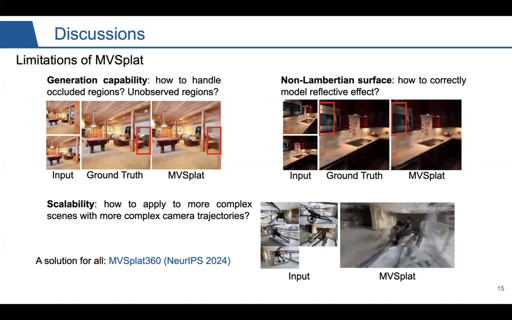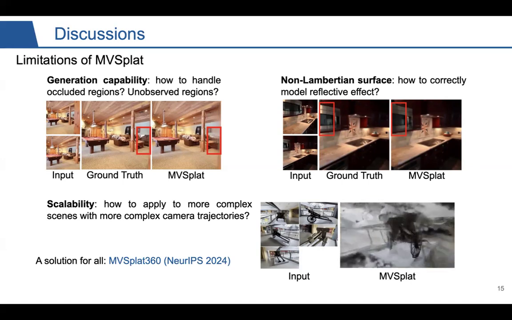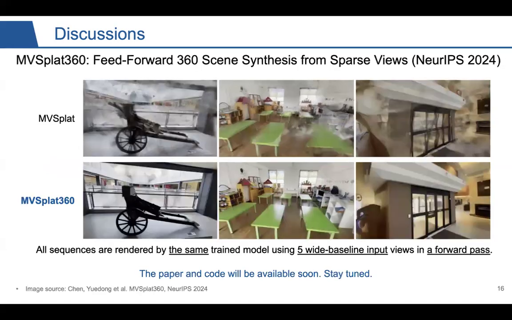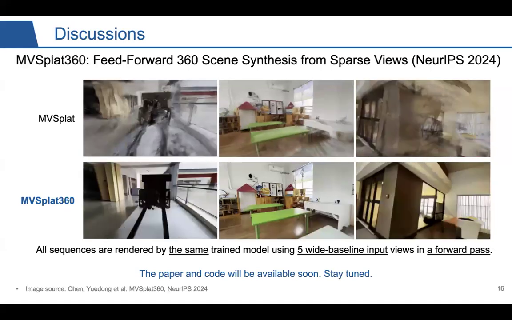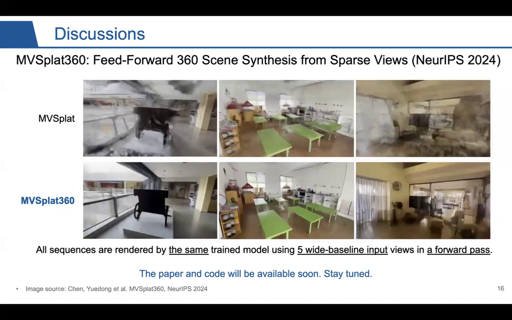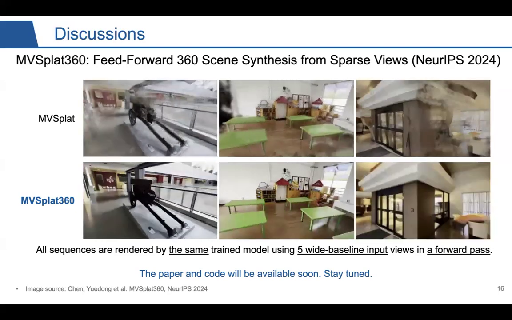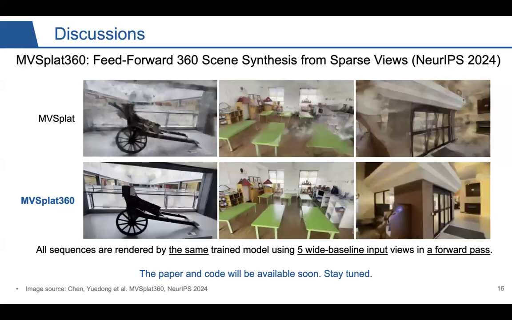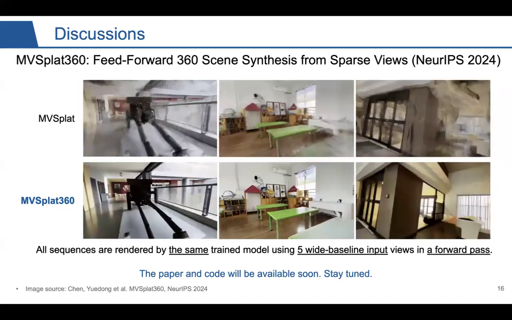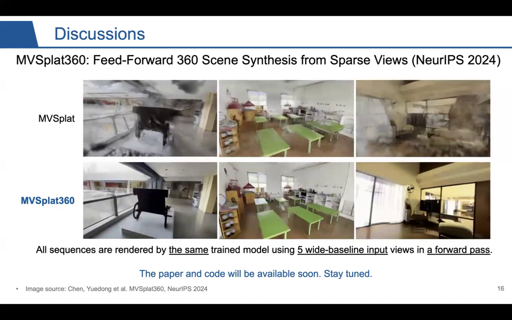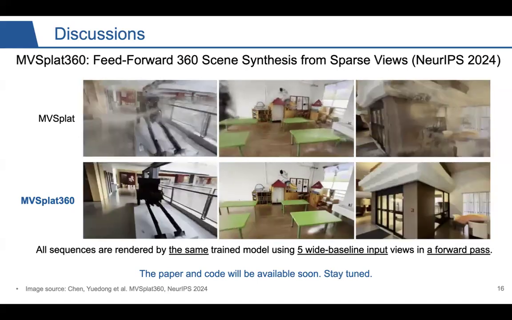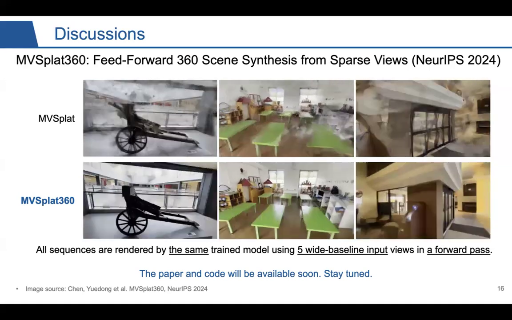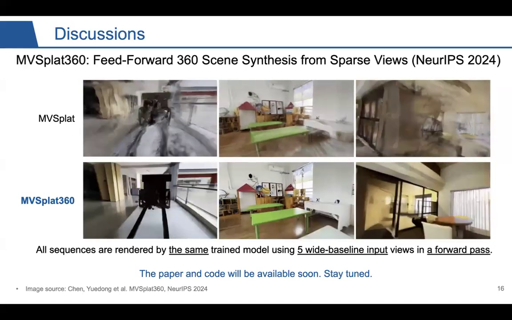Here we present a preview of a solution for all these limitations, introducing MVSplat360. MVSplat360 is an upgraded next-generation model. It is built on top of our MVSplat, but it leverages video diffusion models to help generate the content. Essentially, it can be applied to more complex scenes with wider baseline input views. The paper and code will be available very soon. Stay tuned and see you at NeurIPS 2024.